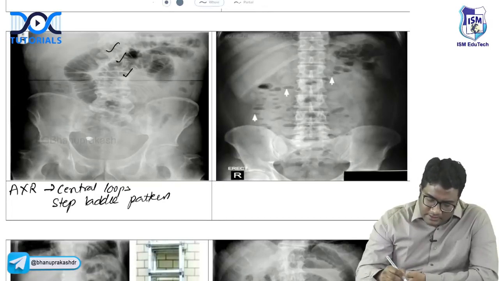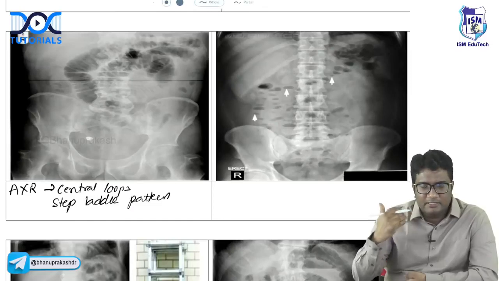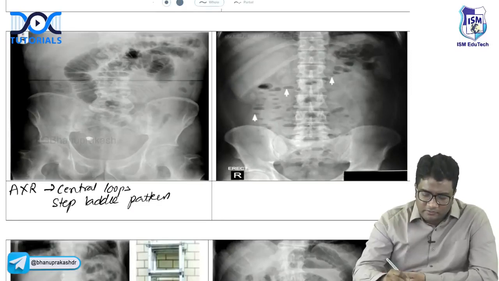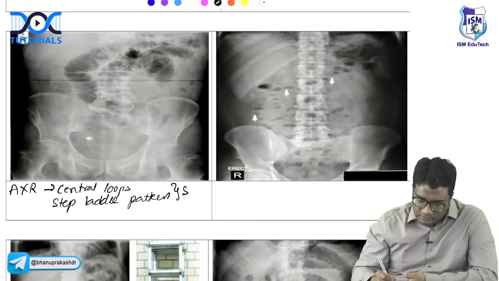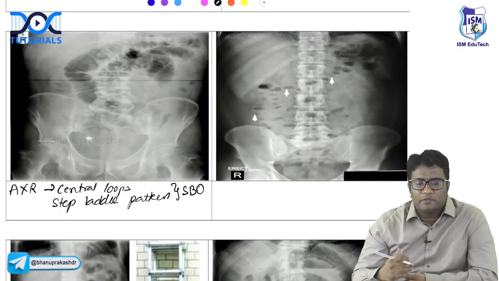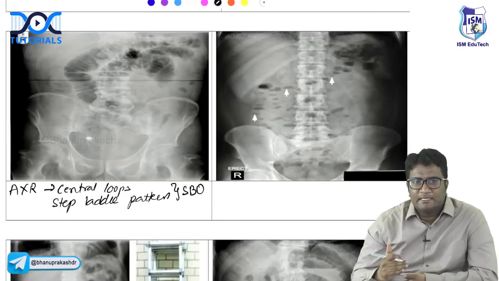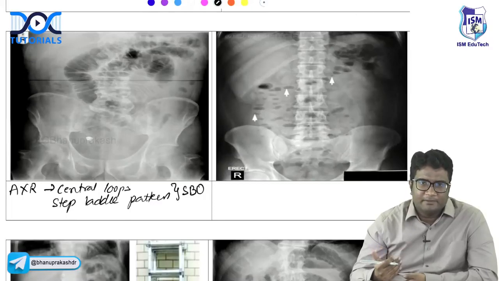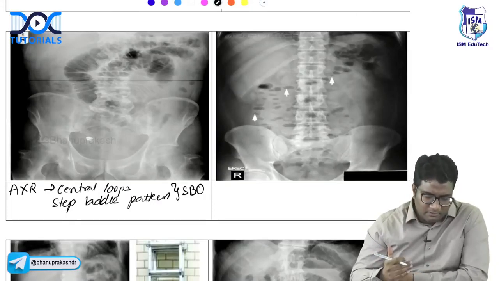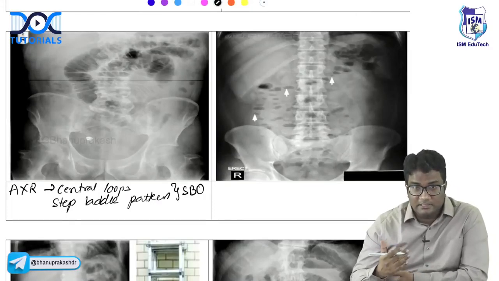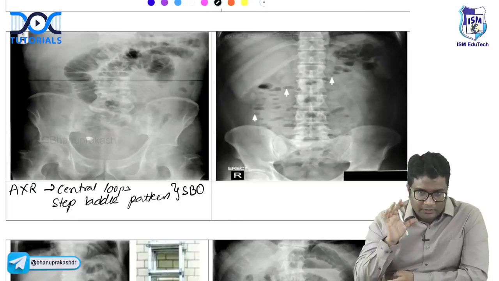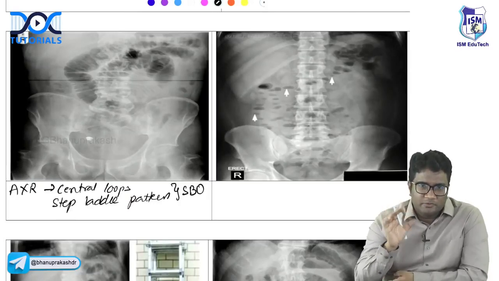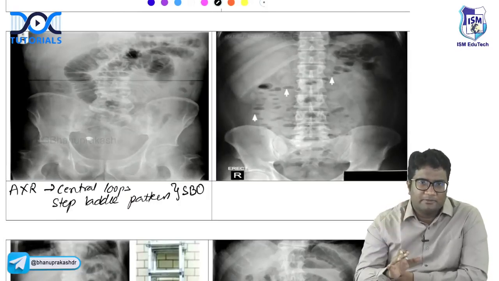And all of these central loops, one above the other, the step ladder pattern, are suggestive of small bowel obstruction. Can I ask you which part of the small bowel? Is it a jejunal obstruction or an ileal obstruction? Can you tell me whether it is jejunal or ileal? When you see central loops, loops one above the other, this is small bowel obstruction.